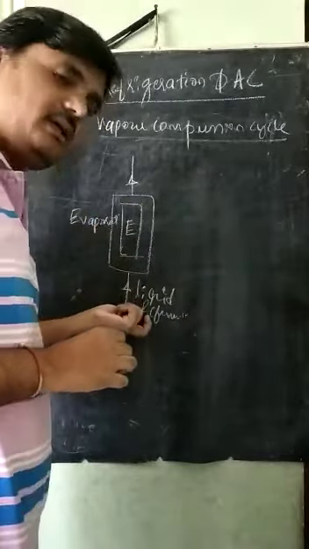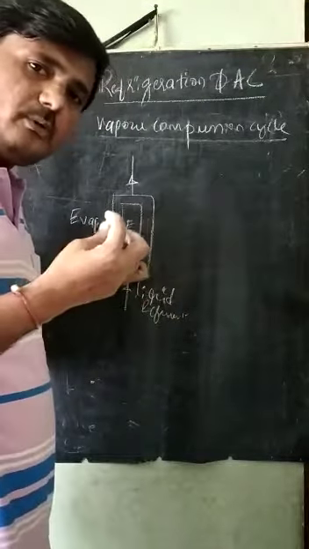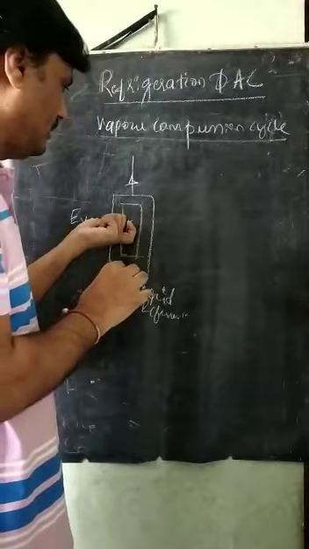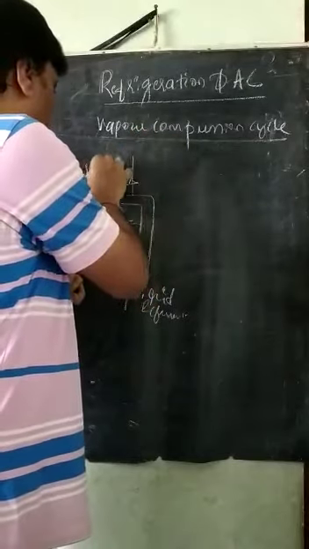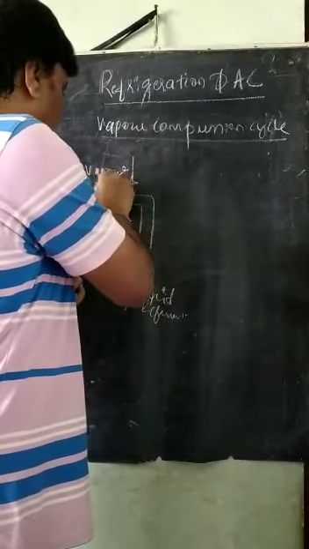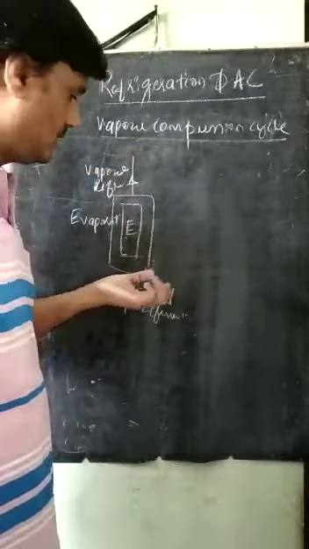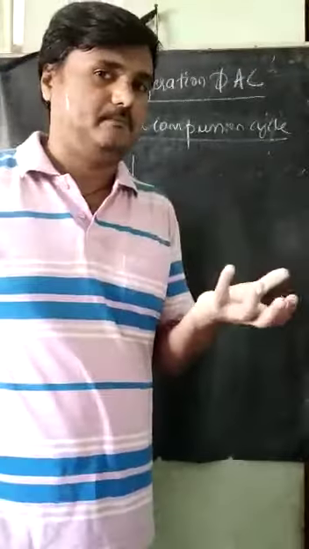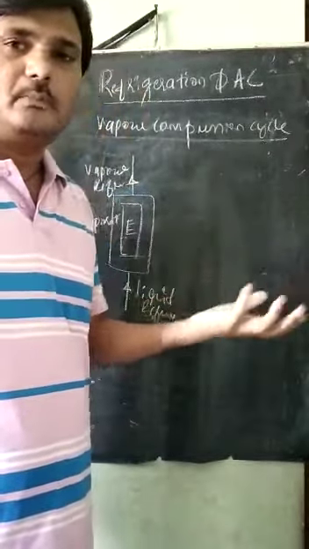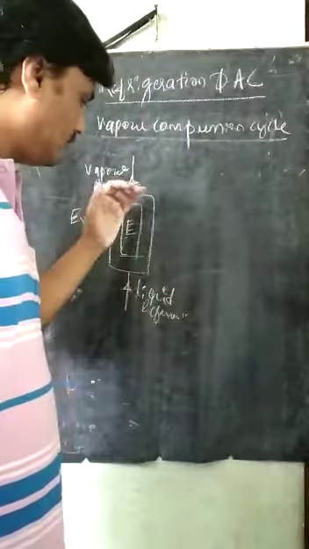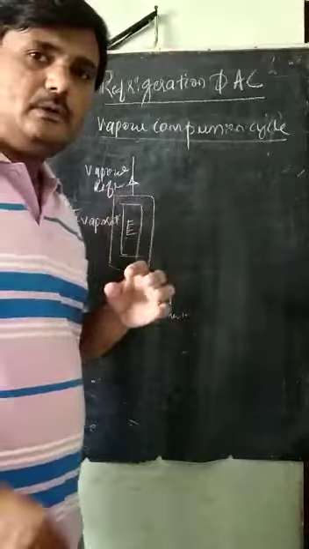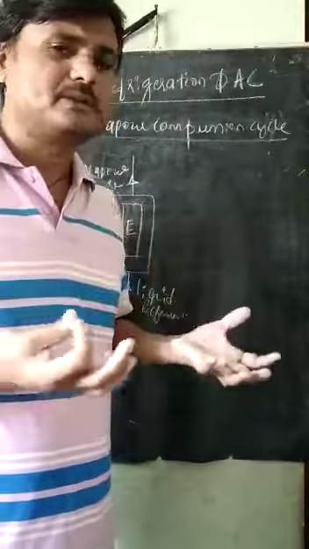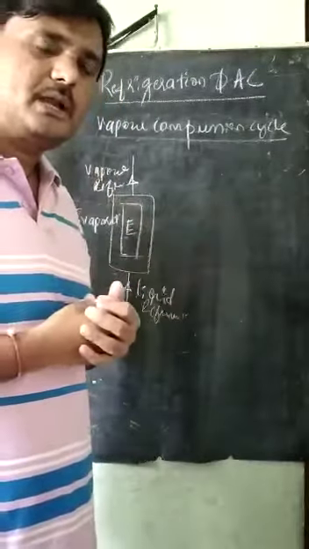Why is it called the evaporator? When the liquid refrigerant comes inside, it absorbs the heat. Once the heat is absorbed, it becomes vapor refrigerant. Liquid becomes vapor, and that's why this equipment is called the evaporator, converting liquid to vapor by absorbing heat. After absorbing the heat, the space will be maintained at a lower temperature than the atmospheric or set temperature.